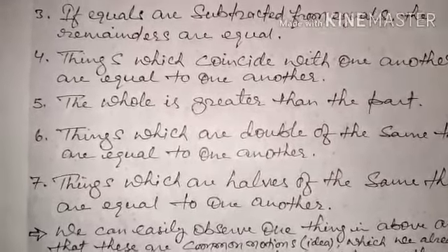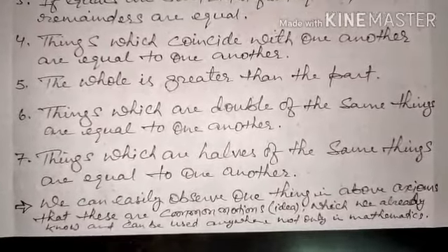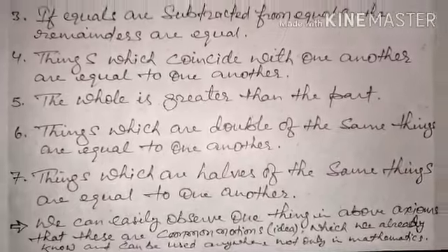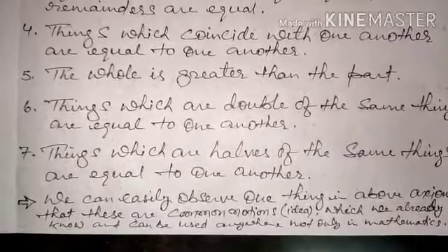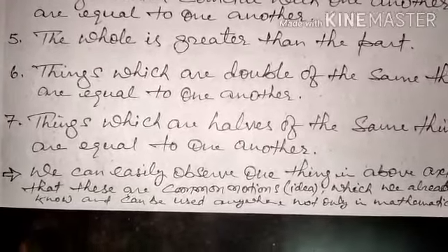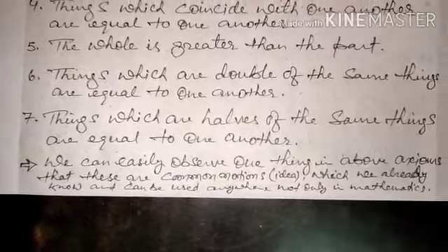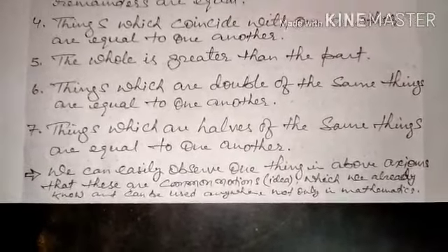So I hope that you are understanding the things. Now you can generate axioms on your own also. Things which are 4 times of the same thing are equal to each other. Good. It's quite easy. So I hope that you people have got the axioms.